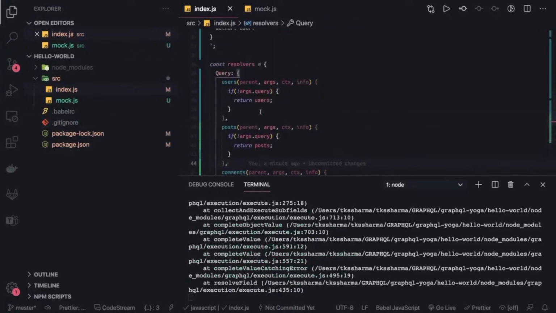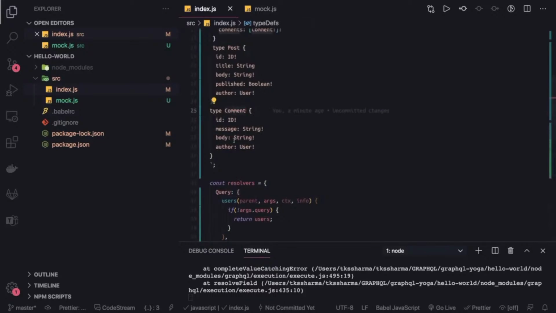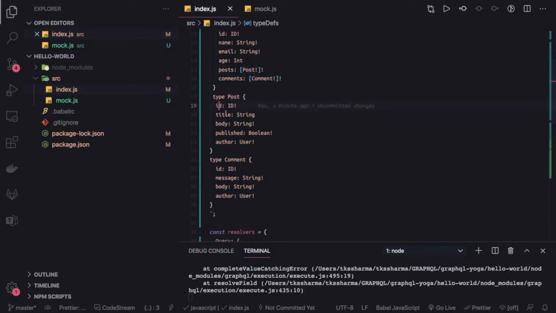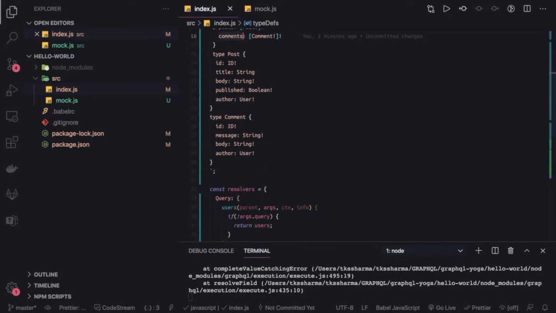Till now we have created simple types and simple queries: users, posts, and comments. But here we can declare the types, okay? Because in the comment, how can you resolve the author information? Because this is a nested type, because it is pointing to another type definition. In the posts, I'm getting ID, title, body, published, but I don't have information about author. So can you tell me how should I resolve the author information? Similarly, in the user, there are posts and comments. How should I resolve both the posts and comments? I don't have that information in the resolvers. So we are going to add that information here.